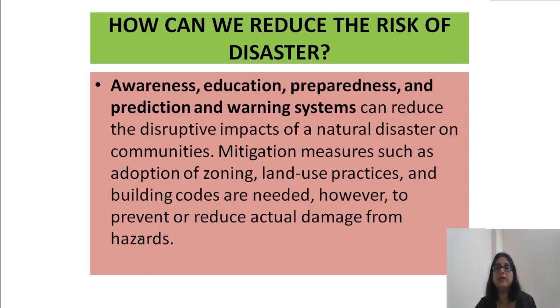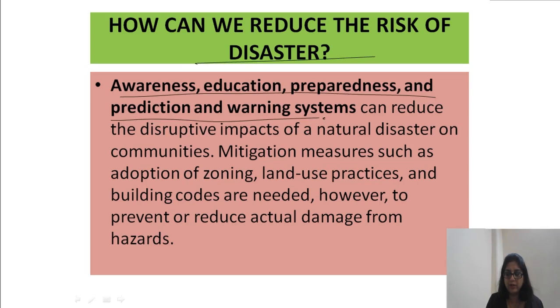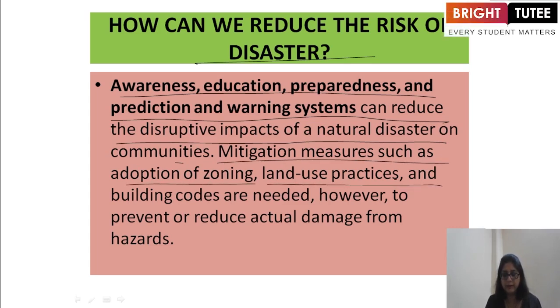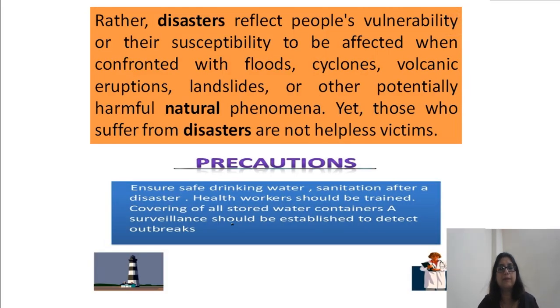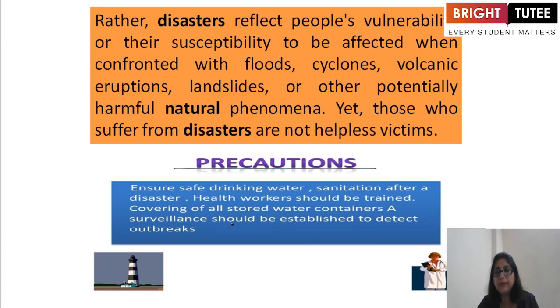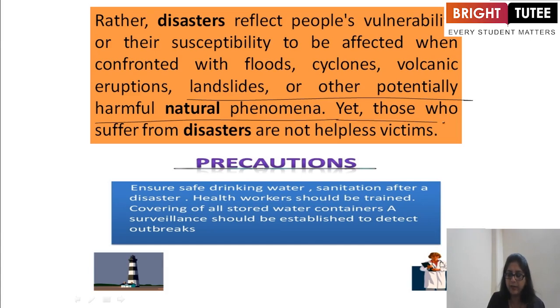Now, how can we reduce the risk of disaster? Awareness, education, preparedness, and prediction and warning systems can reduce the disruptive impacts of natural disasters on communities. Mitigation measures such as adoption of zoning, land use practices, and building codes are needed to prevent or reduce actual damage from hazards. Disasters reflect people's vulnerability or their susceptibility to be affected when confronted with floods, cyclones, volcanic eruptions, landslides, or other potentially harmful natural phenomena. Yet those who suffer from disasters are not helpless victims.